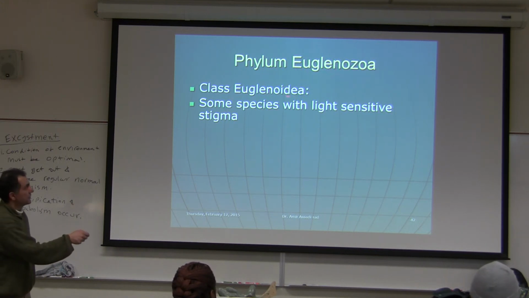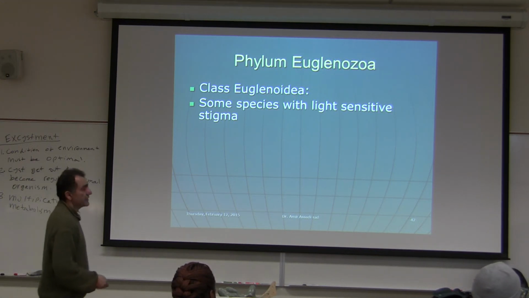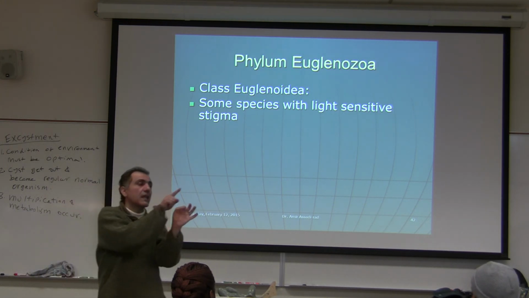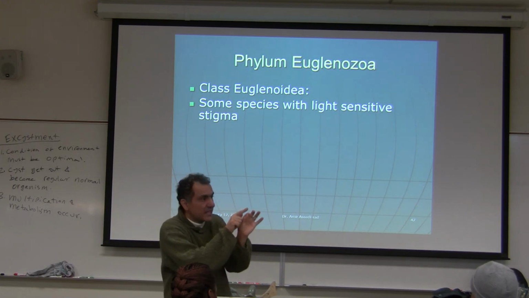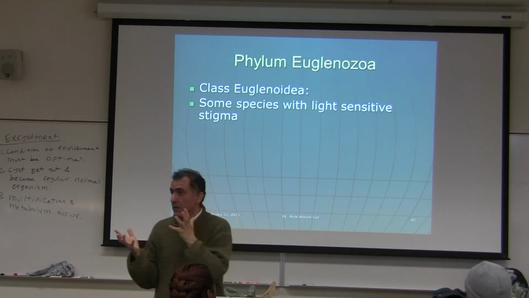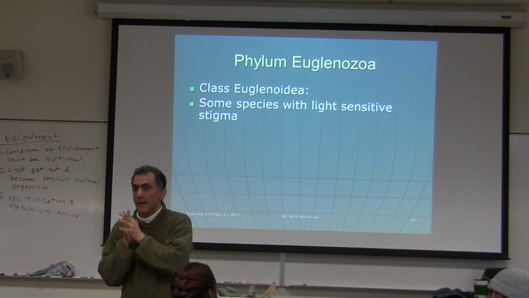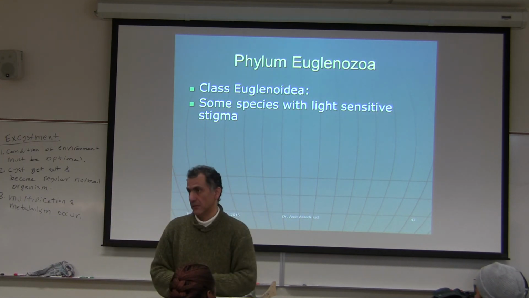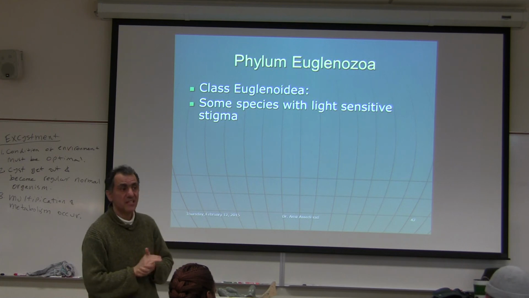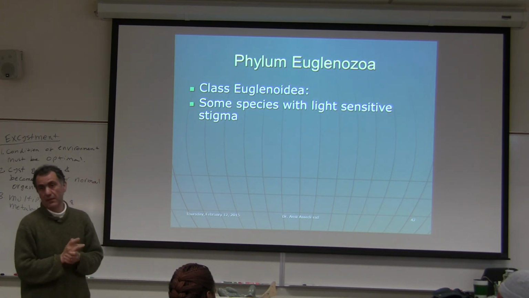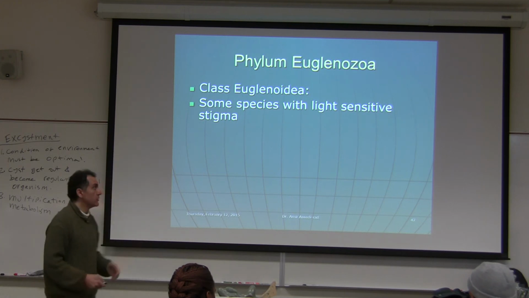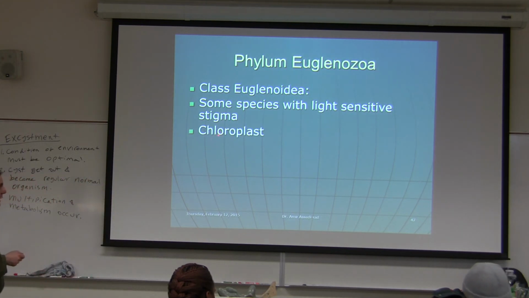Euglenozoa, class Euglenidia, some species with light-sensitive stigma. What is stigma? It is a structure that can detect light. So when they detect light, they use that light for what? Photosynthesis. So some of the species in this phylum are photosynthetic. They do, they're autotrophs. They have chloroplasts to do photosynthesis, as you said.